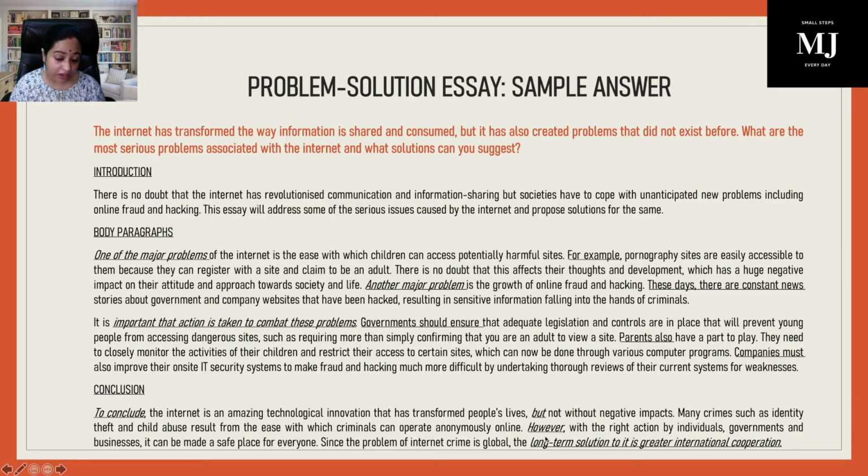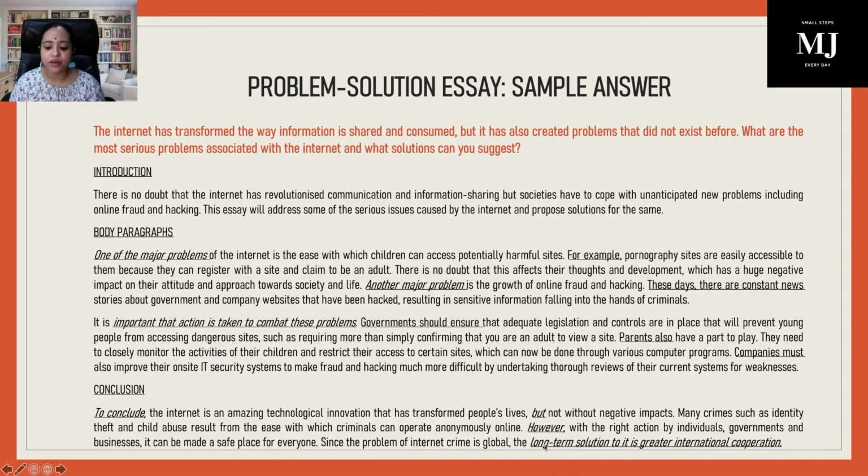However, now you're bringing in comparison. However, with the right action by individuals, governments, and businesses, so you're bringing in the solutions now, it can be made a safe place for everyone. Right? Now see, because this is the internet issue, it is a global issue, guys. So you definitely are ready with some kind of recommendation because you can predict the future. Since the problem of internet crime is global, now you're going from the local to the global. So since the problem is global in nature, what can be done?